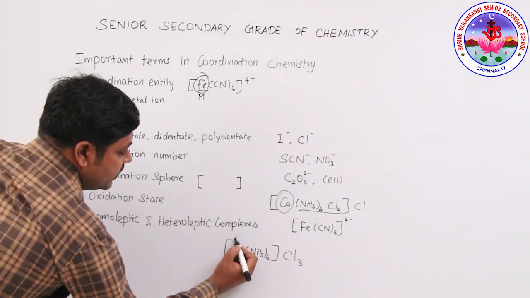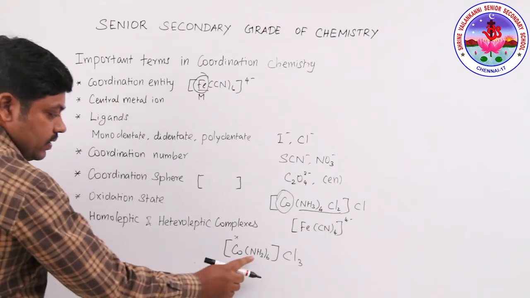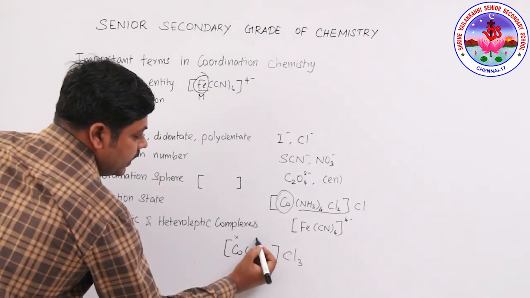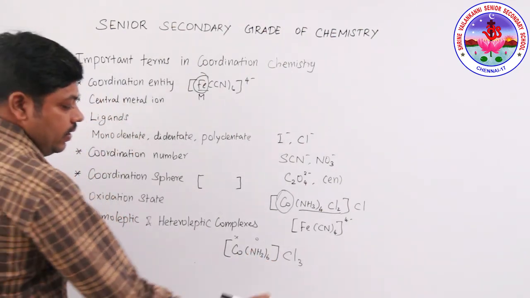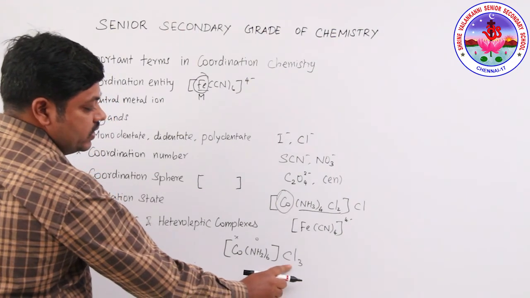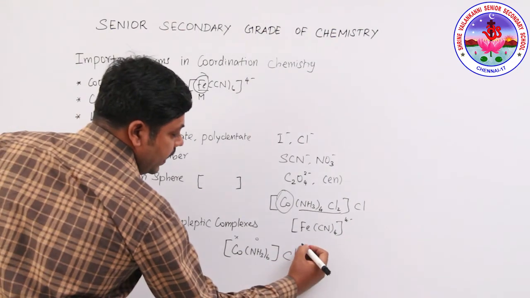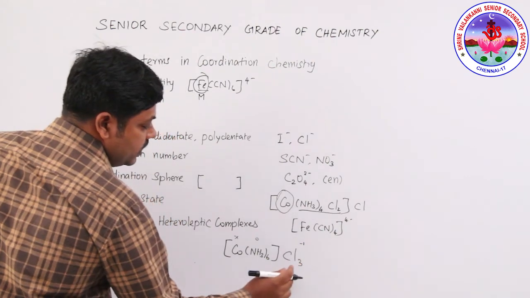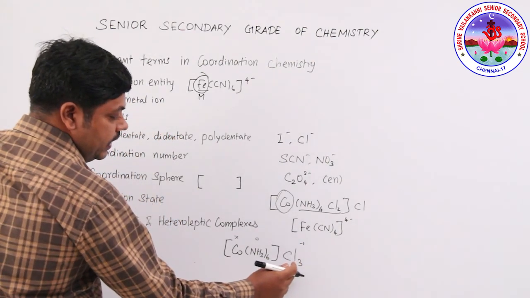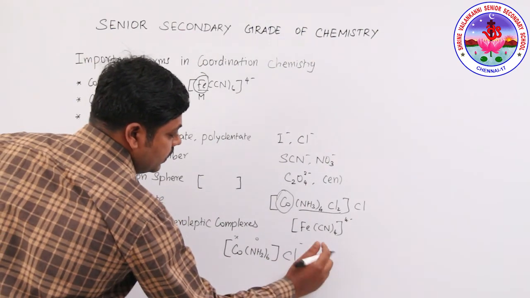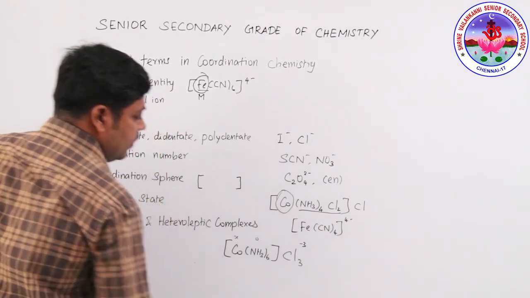We don't know, that is why we just put X. NH3 is a neutral ligand, so the neutral ligand has 0, and chloride has a -1 charge. This -1 into 3 will become -3.